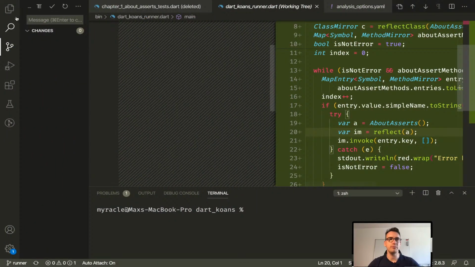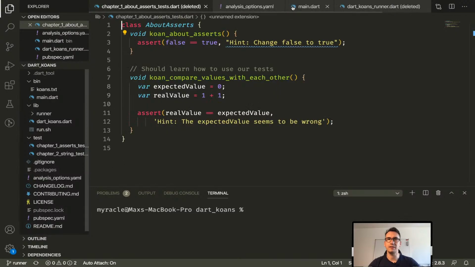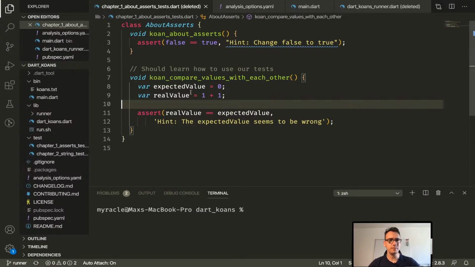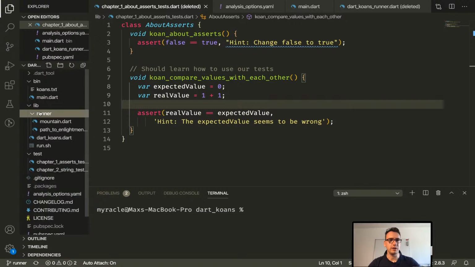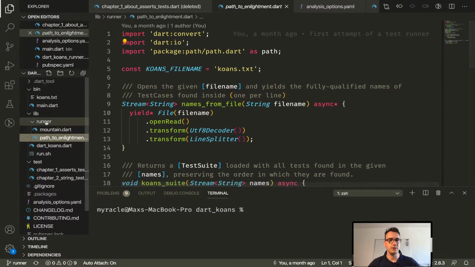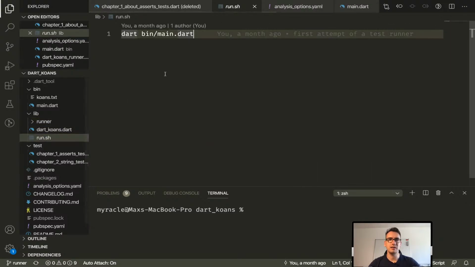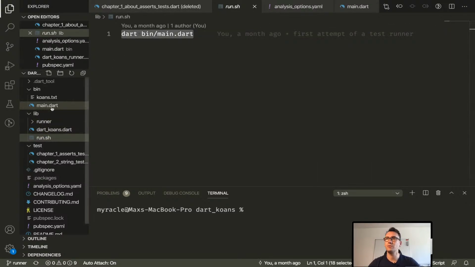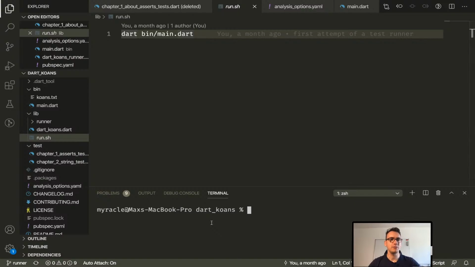Let's see where we are. Maybe I can show you what I did the last time. How did we actually do that? We had here a runner with the mountain and path of enlightenment. Yep. So you can see where I was the last time along. The last session was already a long time ago, so I regret that right now. That's weirdly dark for me. Better. Okay, so what we can do is Flutter run. Sorry, Flutter. Completely wrong language. We are in Dart here.